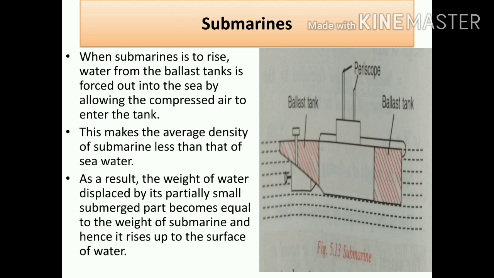But whenever the submarine has to rise upwards, what will it do? It will push all the water which is inside the ballast tank outside. When the submarine has to rise or come up, water from the ballast tank is forced outside into the sea by allowing compressed air to enter the tank. Whenever the water moves outside, the compressed air enters the tank. This makes the average density of the submarine very less than that of the sea water.